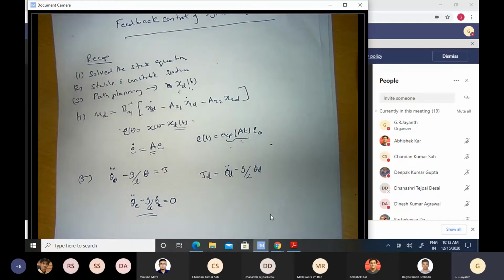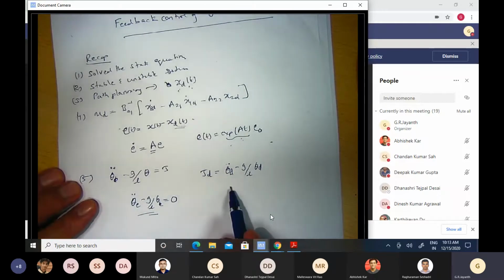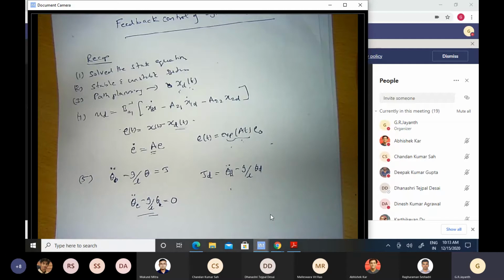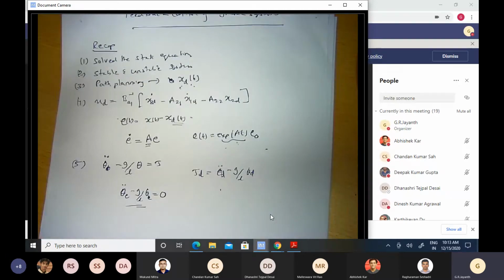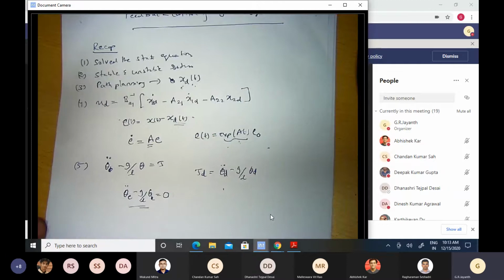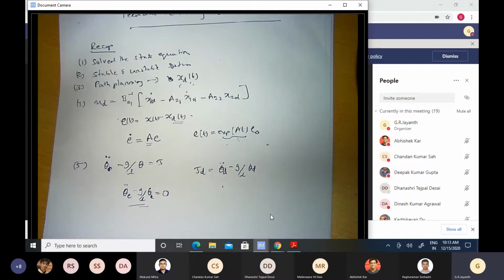One of them is the positive root g by L, the other is negative, minus root g by L. That positive root g by L results in an exponentially increasing trend. Okay, so there was no way around if we were stuck with open loop control. But at this point, we discovered that instead of just accepting our fate the way it was, let us try to do something more.